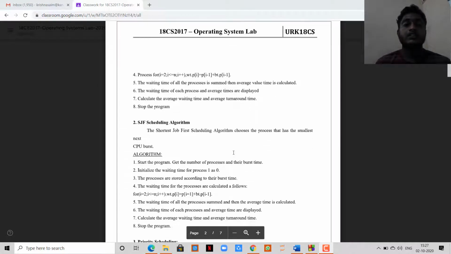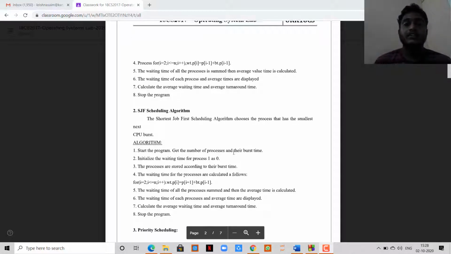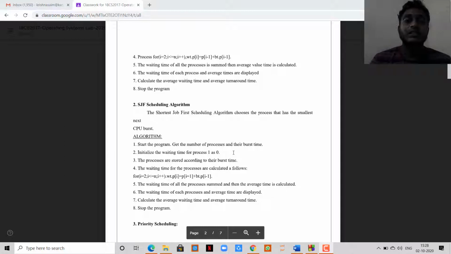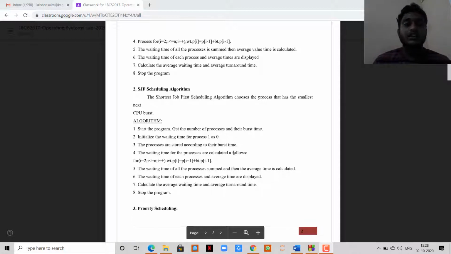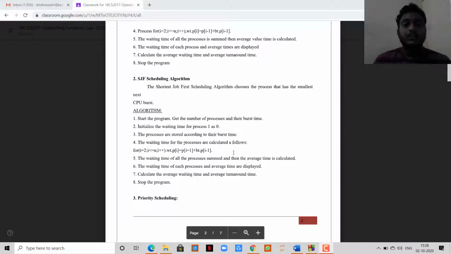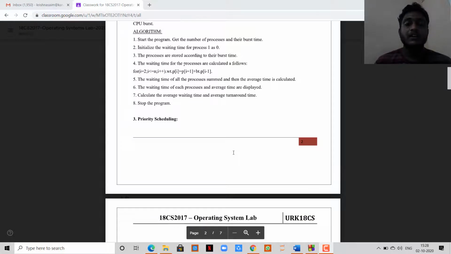We are also going to discuss the shortest job first algorithm. Here, the process with the shortest burst time is taken first. This is the shortest job scheduling algorithm, and in this also we are going to calculate the average waiting time and average turnaround time.